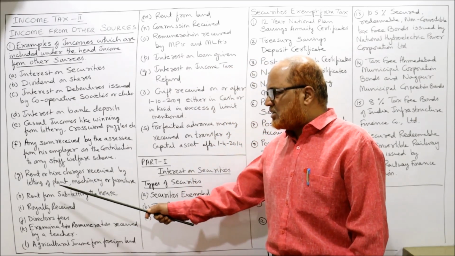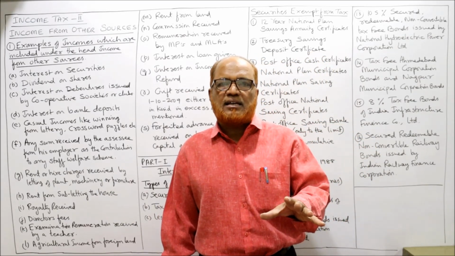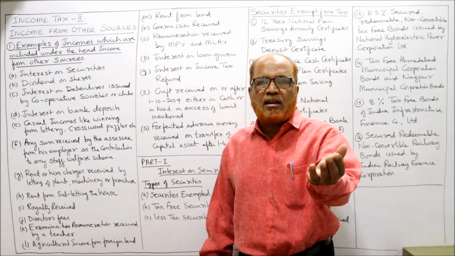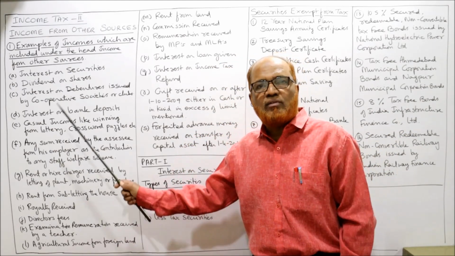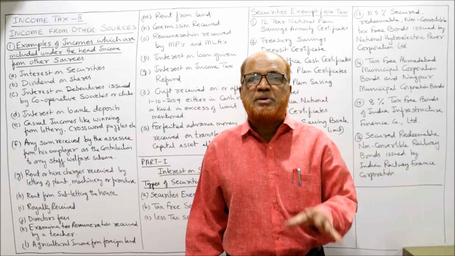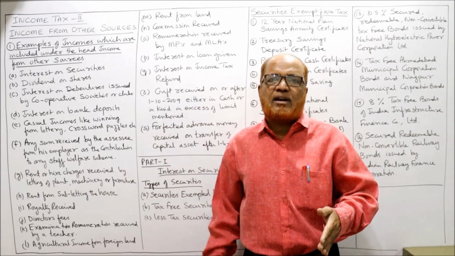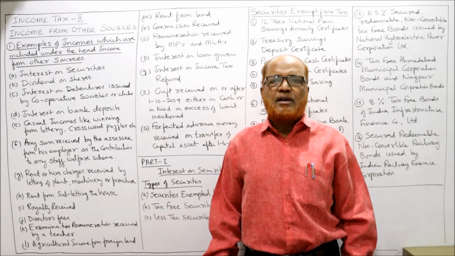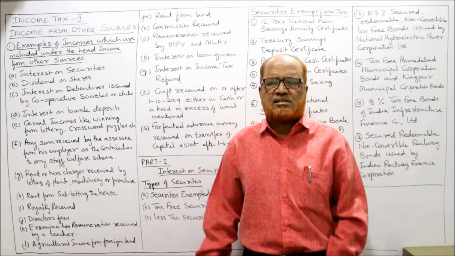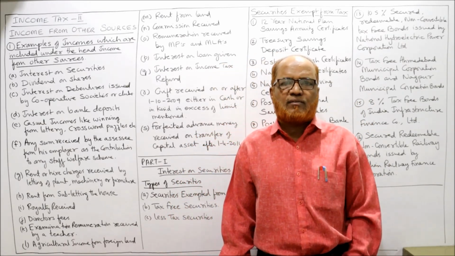Rent or hire charges received by letting of plant, machinery or furniture. Sometimes an assessee will let out his plant, machinery, furniture and receive the hire charges. That will be taxable under income from other sources, provided it should not be his business. If the assessee's business is to let out furniture, just like supplying companies are there, they will supply all the crockery items, tents, etc. That's a regular business. They will supply all this furniture on rent. It's a business income, not income from other sources.